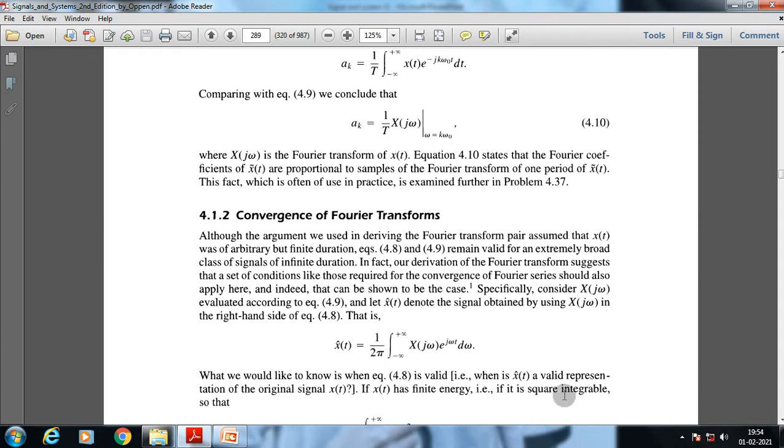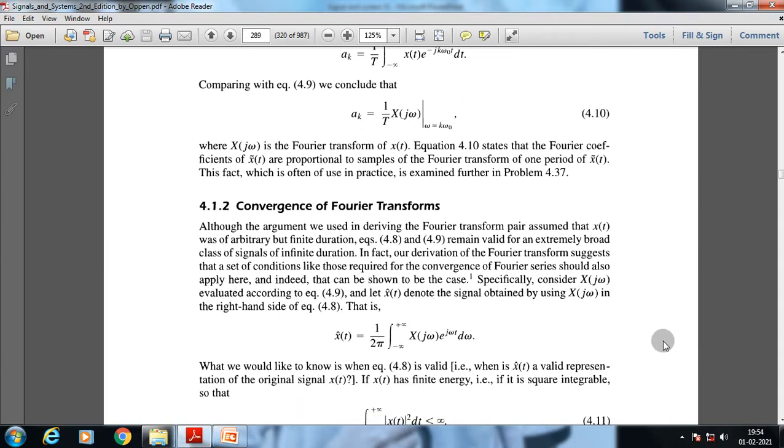Now as we can understand here, although the argument we used in deriving the Fourier transform pair assumed that x of t was of arbitrary but finite duration, it remains valid for an extremely broad class of signals of infinite duration. In fact, our derivation of the Fourier transform suggests that a set of conditions like those required for the convergence of Fourier series should also apply here, and indeed that can be shown to be the case.